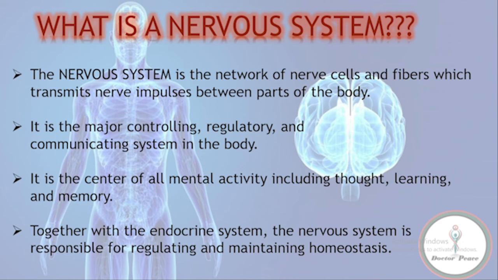What is the nervous system? The nervous system is a network of nerve cells and fibers which transmit nerve impulses between the parts of the body. It is the major controlling, regulatory and communicating system in the body. It is the center of all mental activity, including thought, learning and memory. Together with the endocrine system, the nervous system is responsible for regulating and maintaining homeostasis.